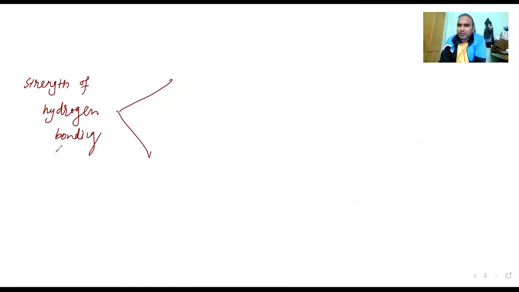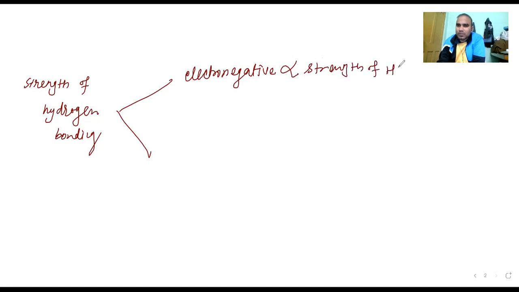The first factor is the difference in electronegativity. If an atom is very electronegative, the strength of hydrogen bonding is proportional to that electronegativity.